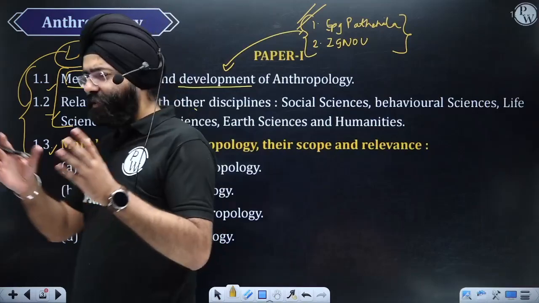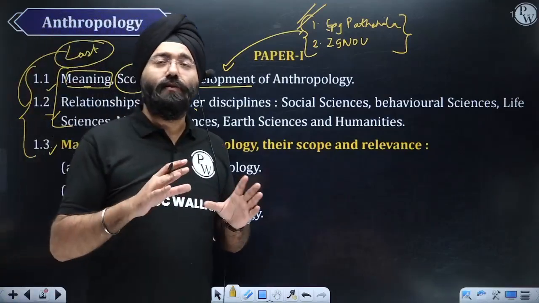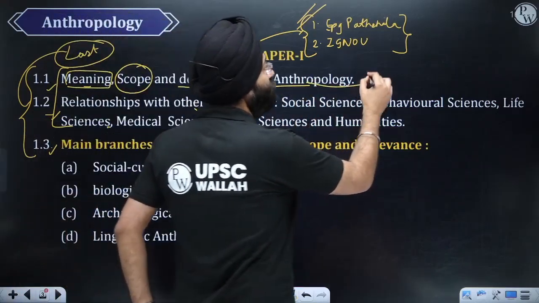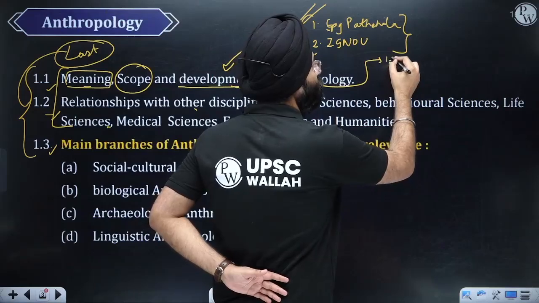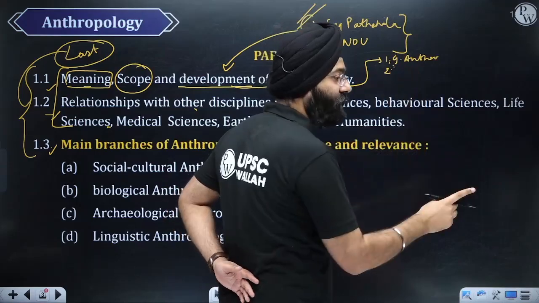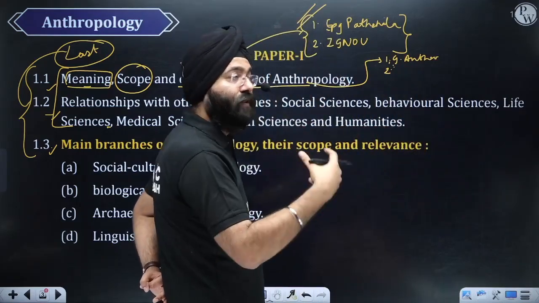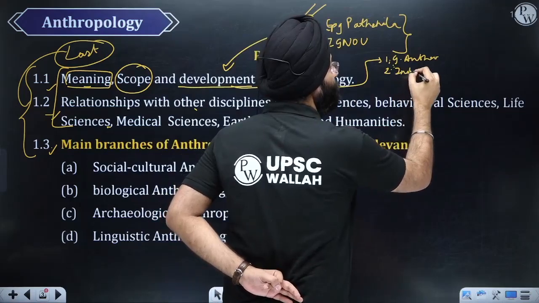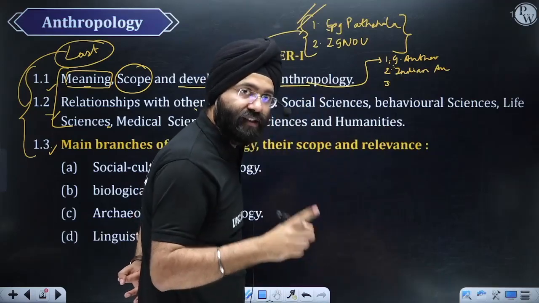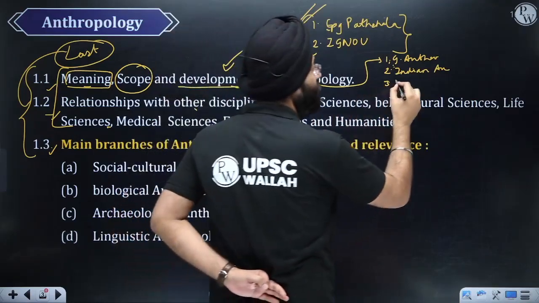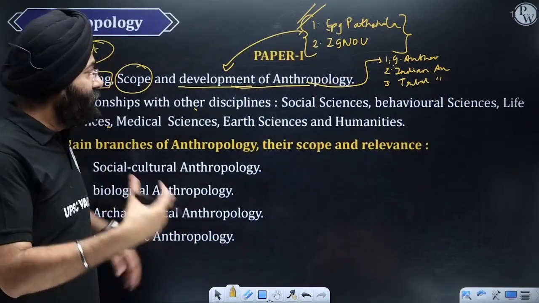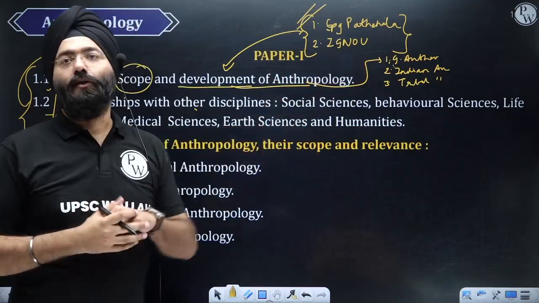Very often what happens is that students think that just writing at a broad level the development of anthropology would fulfill the demand. No. When we study this, we're going to study the development and evolution of general anthropology as a whole. Second, we would study the evolution and development of anthropology from the Indian dimension, that is Indian anthropology. And also, this question has not been asked, but it can definitely be asked, which would be tribal anthropology. Write or state the evolution and development of tribal anthropology, right?